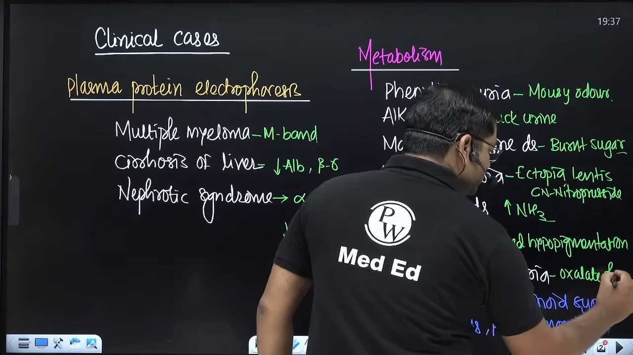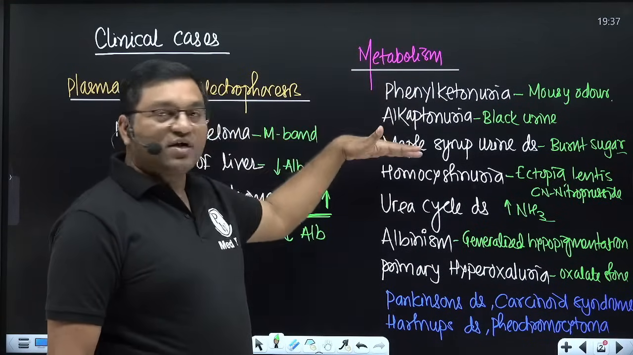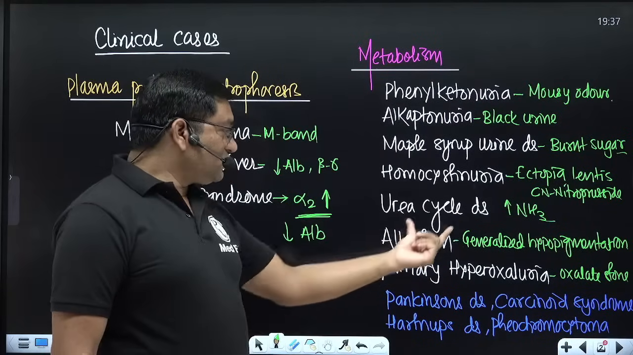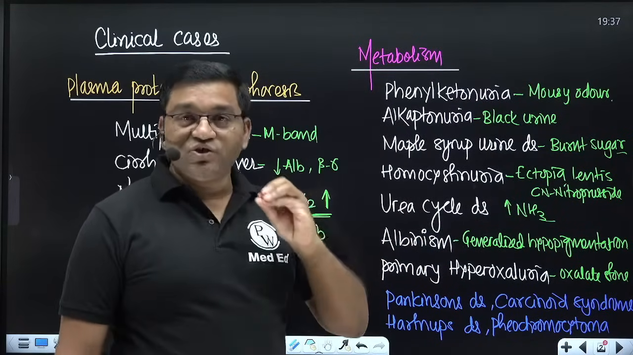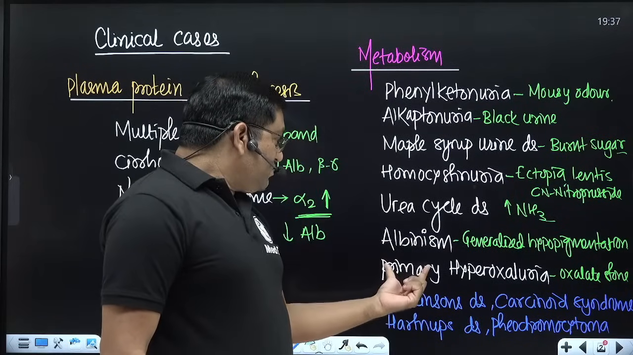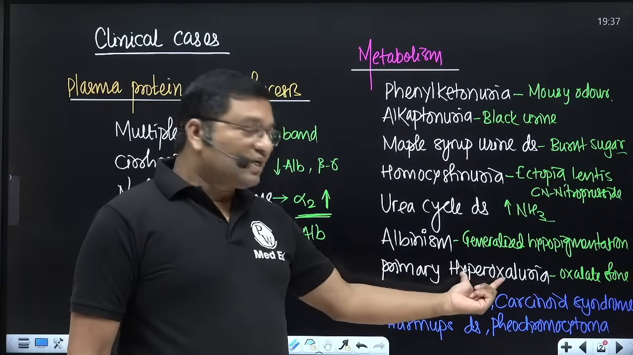Oxalate stones. So these are the common clinical conditions: phenylketonuria, alkaptonuria, maple syrup urine disease, homocystinuria, urea cycle disorders, and one syndrome, that is hyperornithinemia. Then albinism, then primary hyperoxaluria related with glycine metabolism.